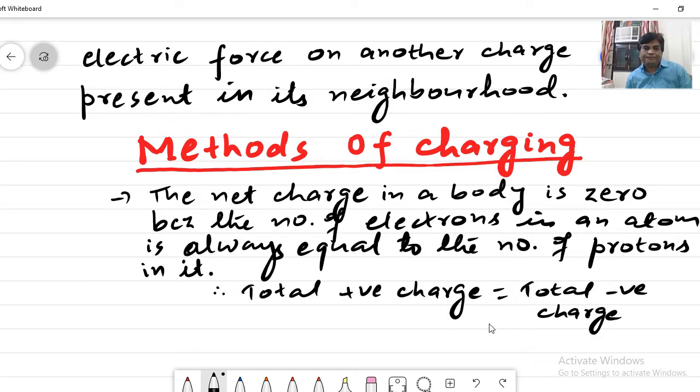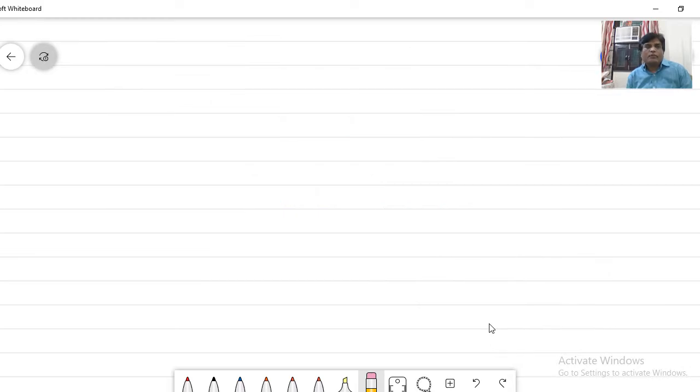But if we transfer some electrons from one body to another body, then we say that the body has been charged. Let us see.